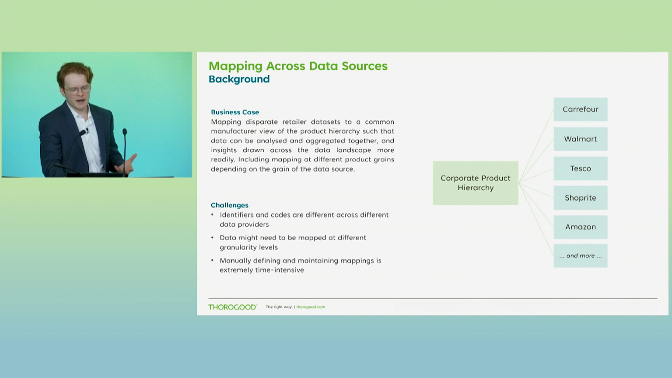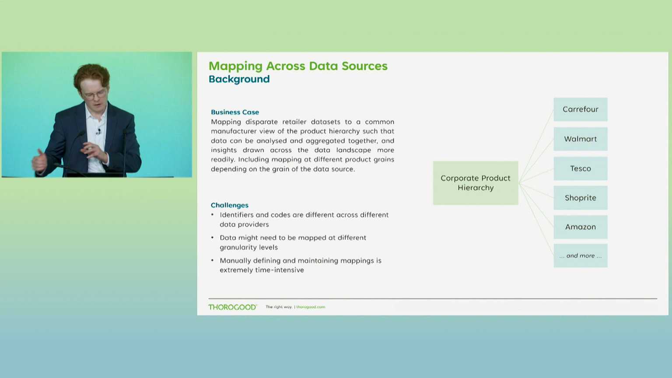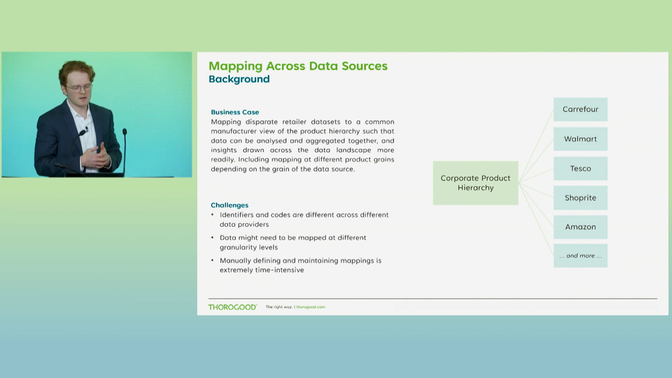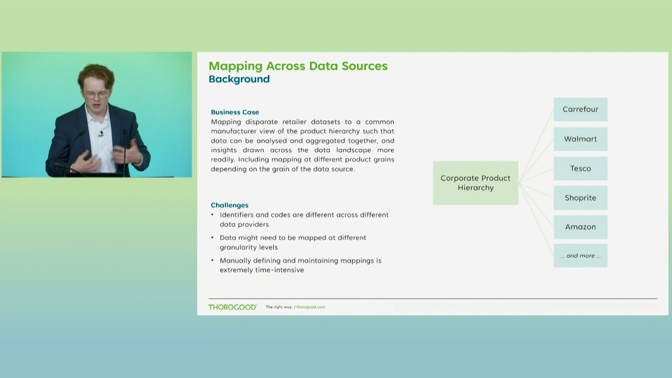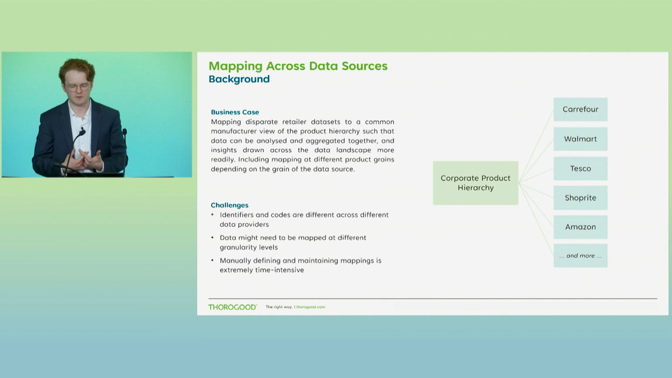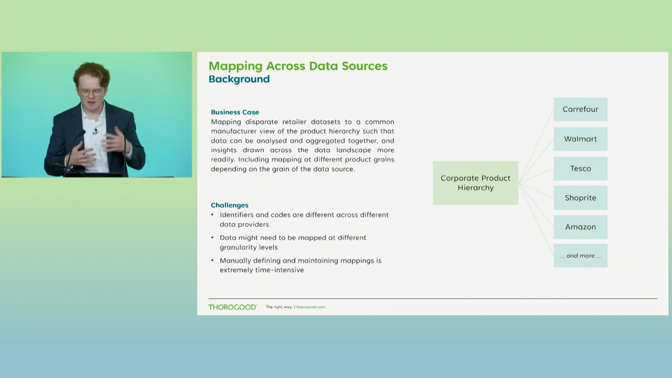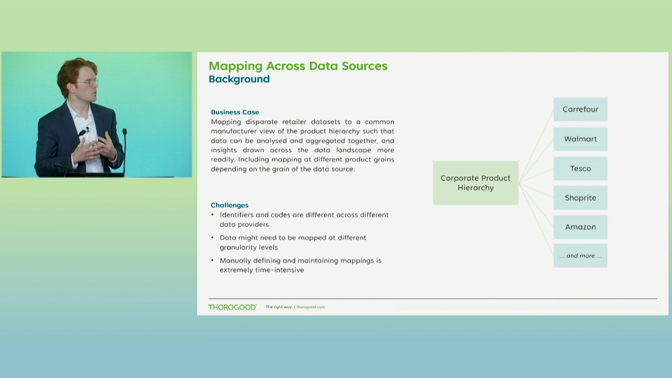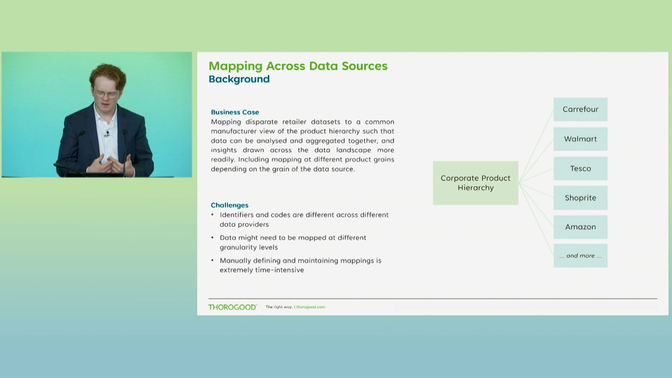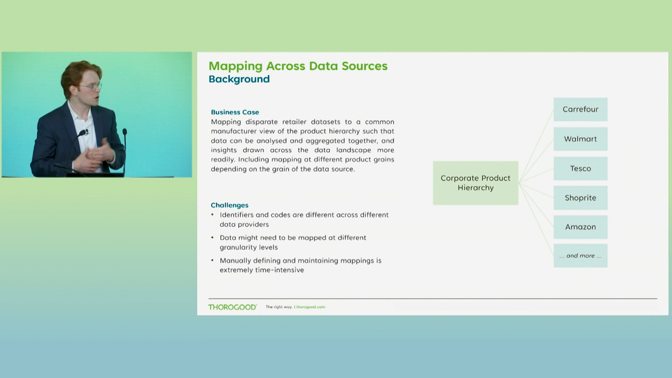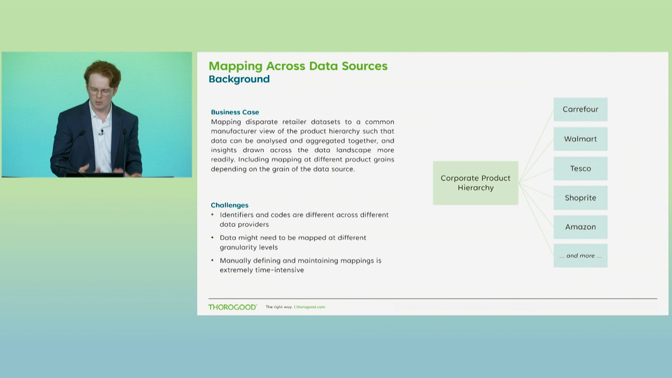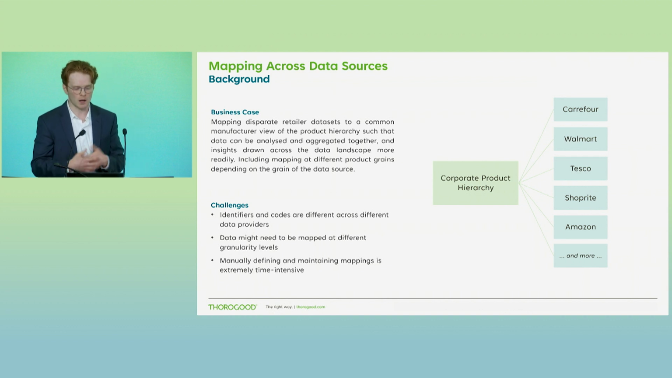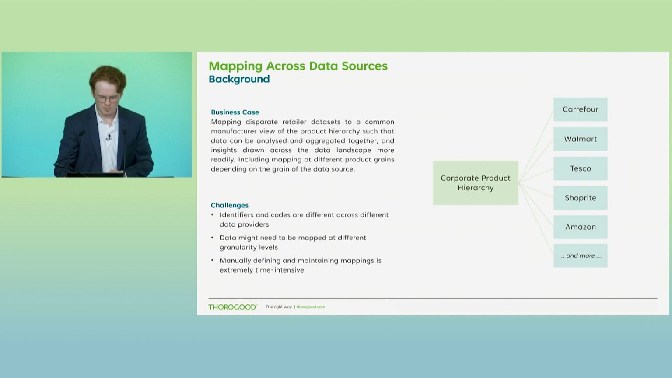And while we can programmatically determine some of these matches, which I'll get to quickly on the next slide, there are going to be instances where identifiers and codes are really different across these different data providers, and the data might need to be mapped at different granularity levels too, so it's another layer of complexity. So this is ultimately a very laborious process, and one that becomes even harder to maintain, particularly as we're looking to identify new innovation products, some evolving segmentation, one of which we'll get to a bit later as well when we talk about enriching our data.